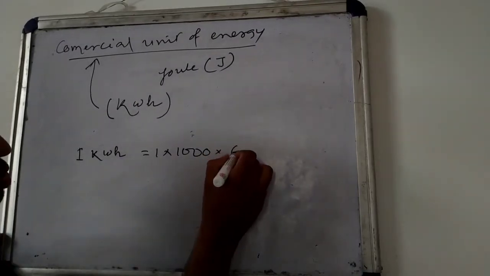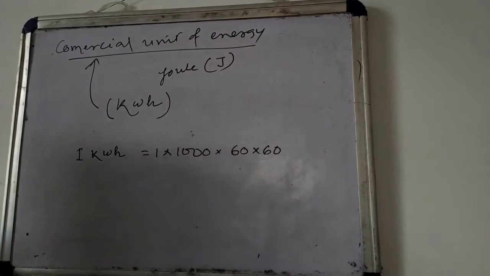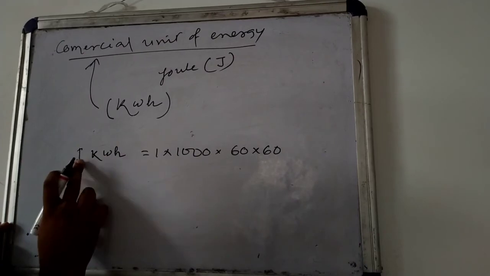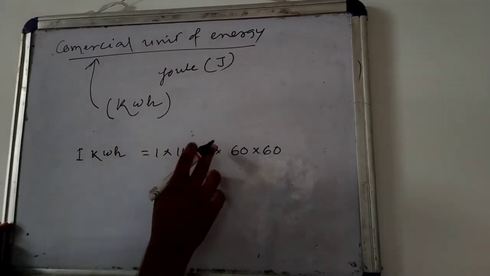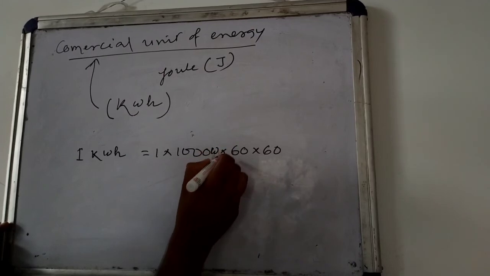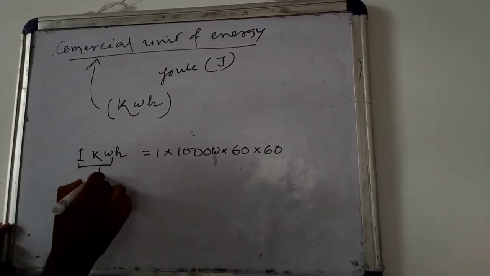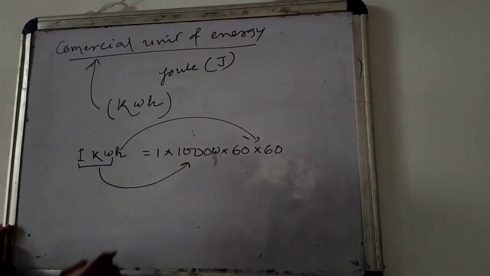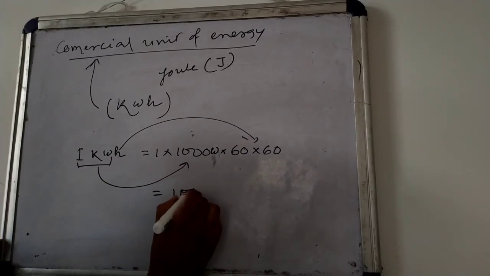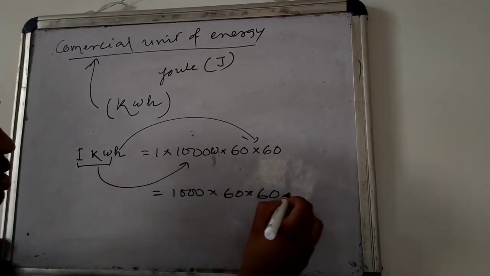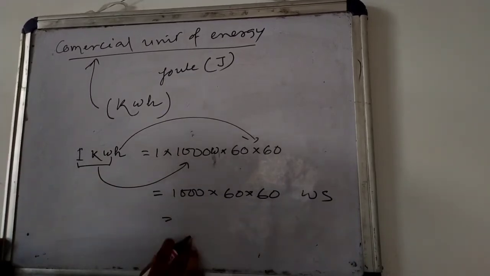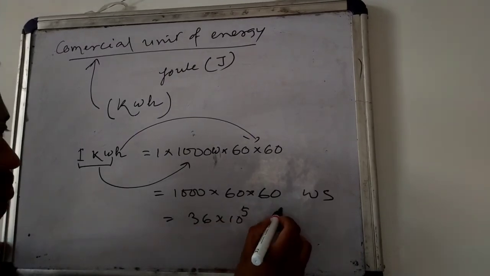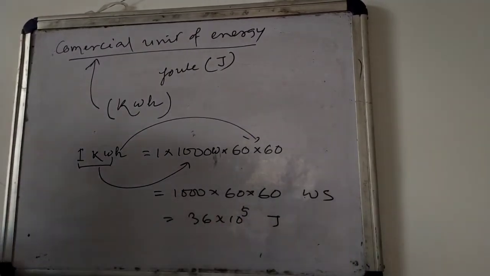So 1 hour equals 60 into 60 seconds. So it is 1000 into 60 into 60 watt second, which is 36 into 10 to the power 5 watt second, meaning joule.